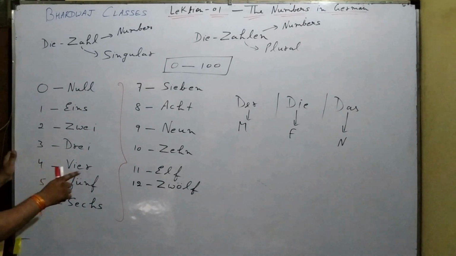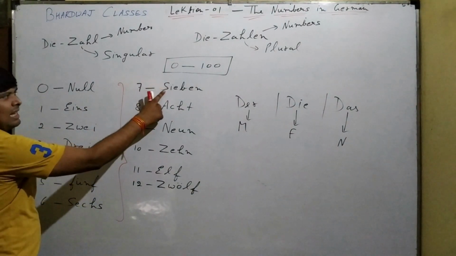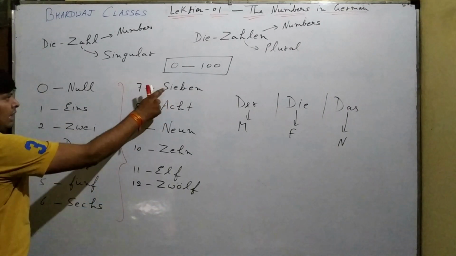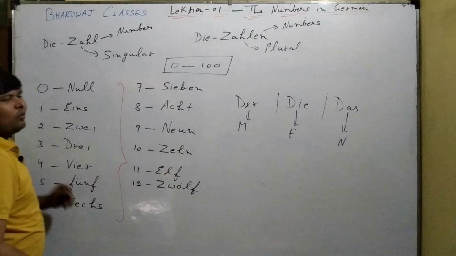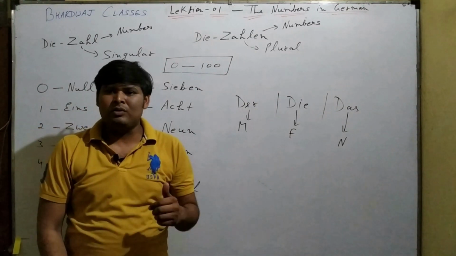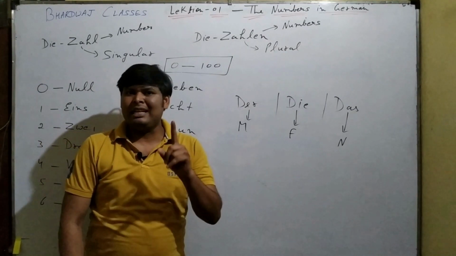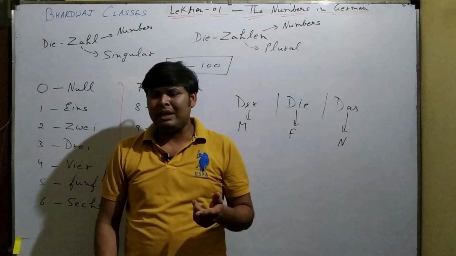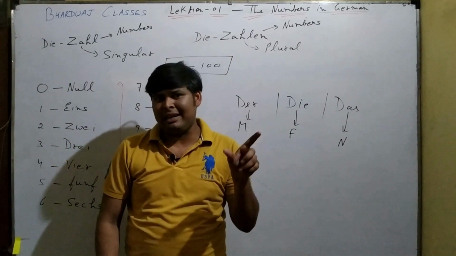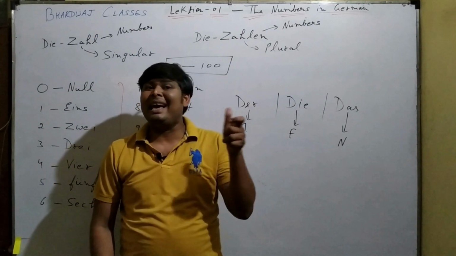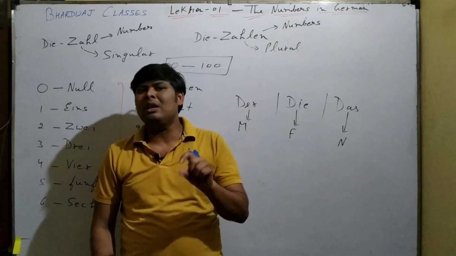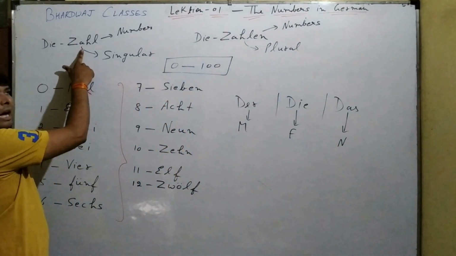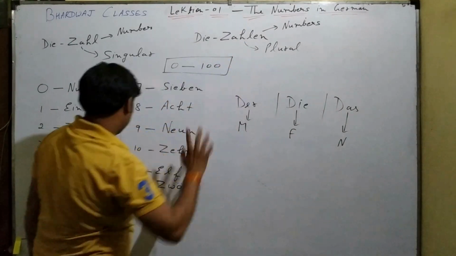Similarly, like these two words, sechs and sieben, if the initial alphabet is S, we will pronounce it as Z. It is a point to be noted that whenever in German language any word starts with Z, you will pronounce it as S, and if it is S, you will pronounce it as Z. Example, die Zahl, die Zahlen.